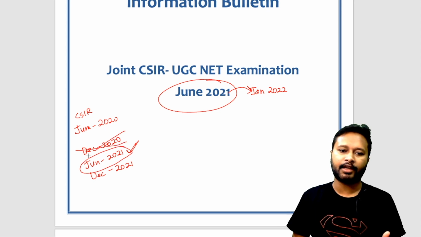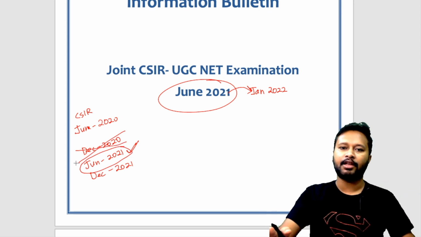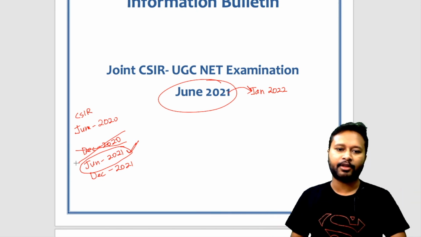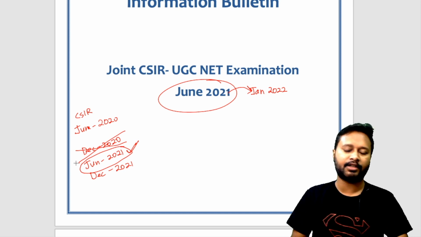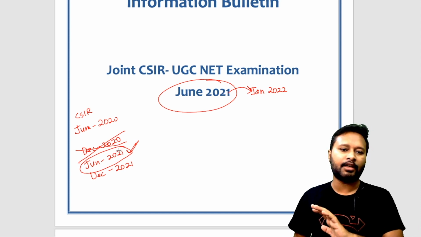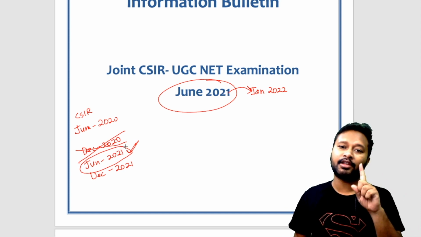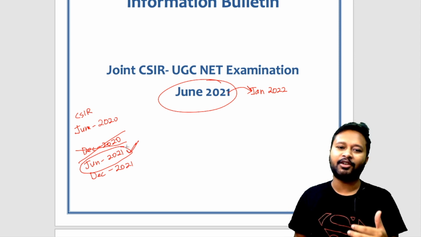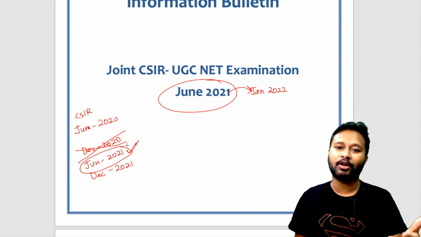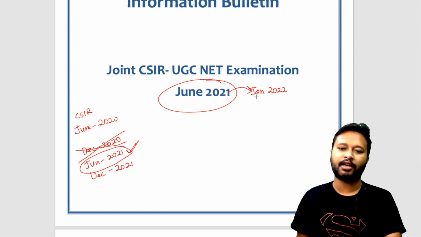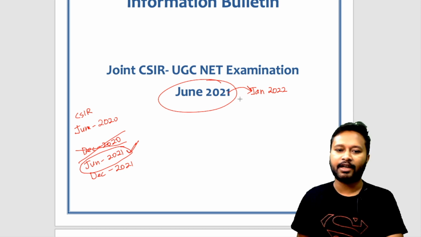So you can just say that December 2020 exam is nullified. That is not going to happen. So just one chance of CSIR NET exam is gone. We don't have that chance now. In 2020 there was just one CSIR NET exam. In 2021 technically there was no exam, but yes, June 2021 they are conducting in 2022. So I hope that thing is clear.